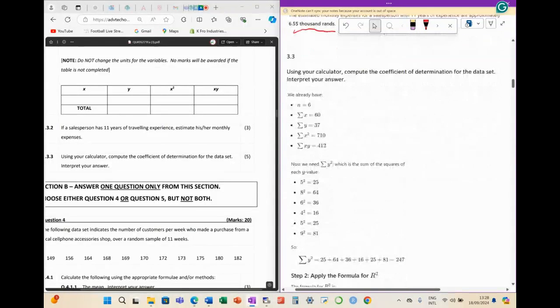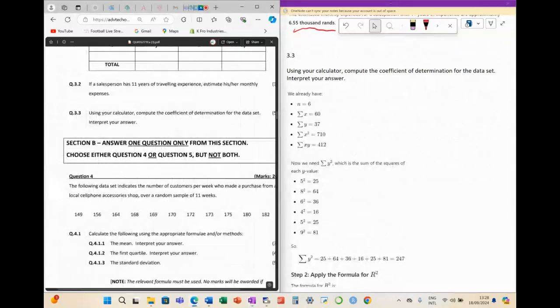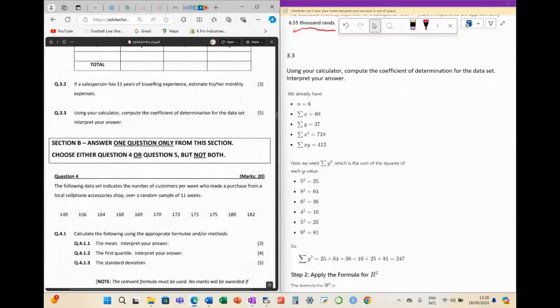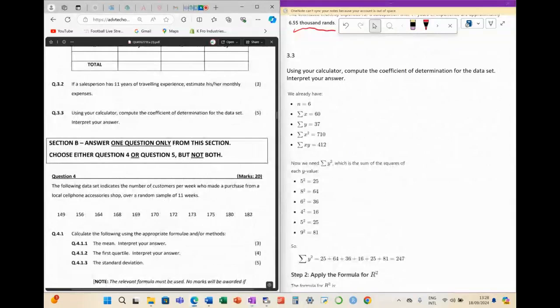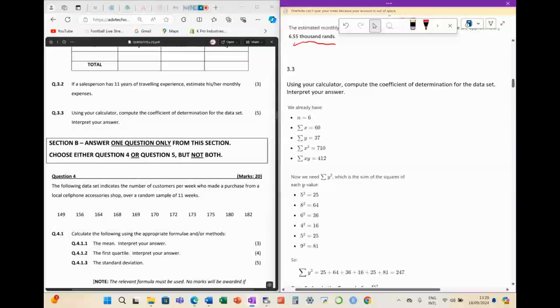Right, and then the next thing that they asked us here, 3.3, they're saying, using your calculator, compute the coefficient of determination for the data set. Interpret your answer. Coefficient of determination. What is that? R squared. What are we measuring with R squared?